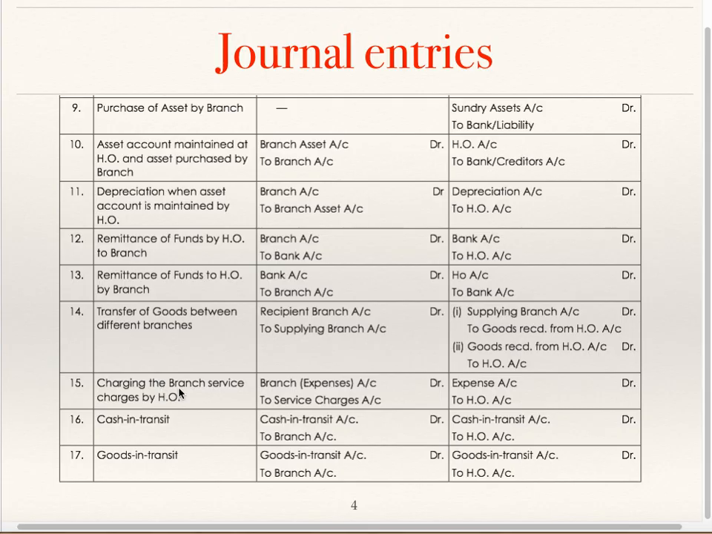Charging the branch service charges by head office. Sometimes head office renders certain services to branch, and for that reason head office charges branch for service charges. The entry for this is branch account debit to service charges, and in the books of branch the entry will be expenses account debit to head office.